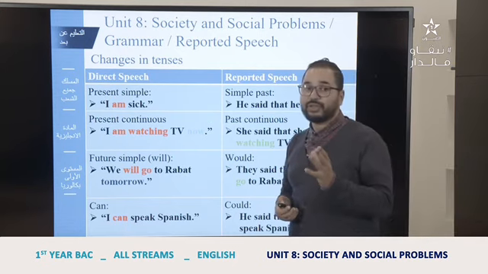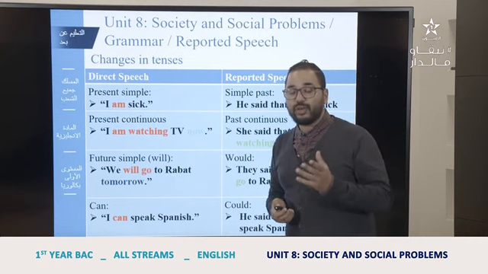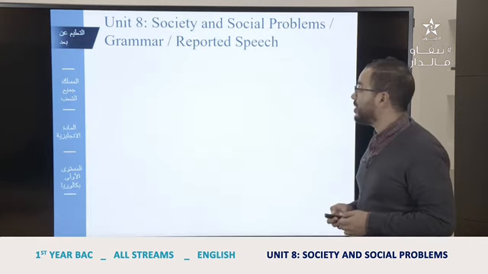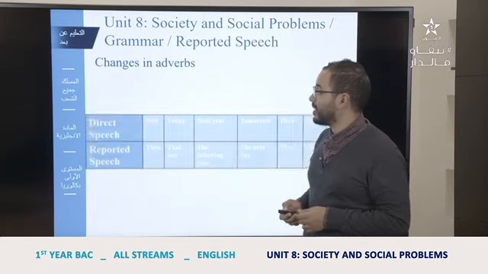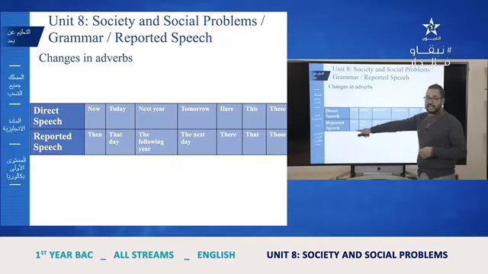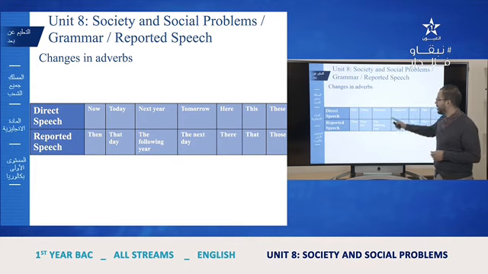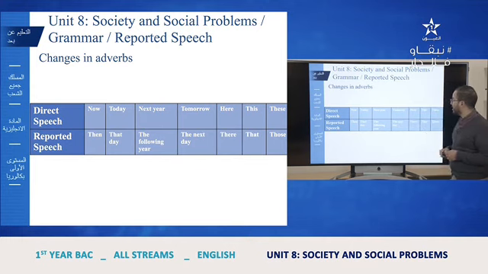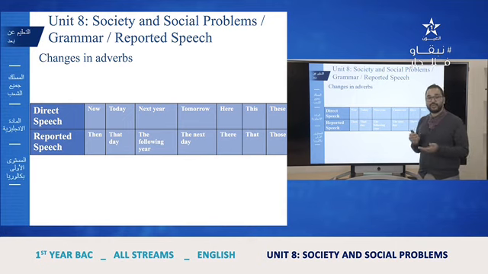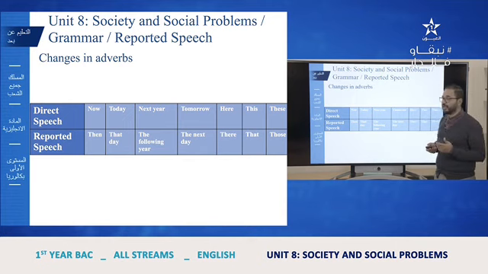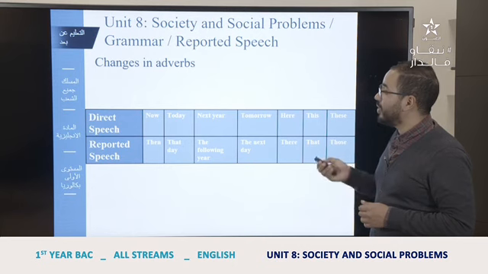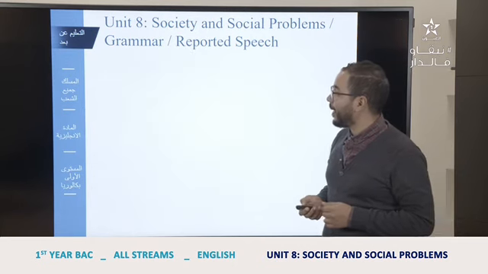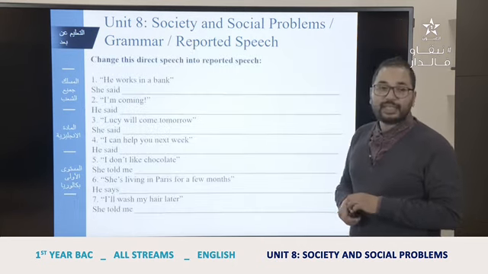So as we said, we not only change the tenses, we also change the adverbs. Now becomes then, today becomes that day, next year becomes the following year, tomorrow becomes the next day, here becomes there, this becomes that, and these becomes those. So we change the time expressions, adverbs of time and place, and also the tenses.